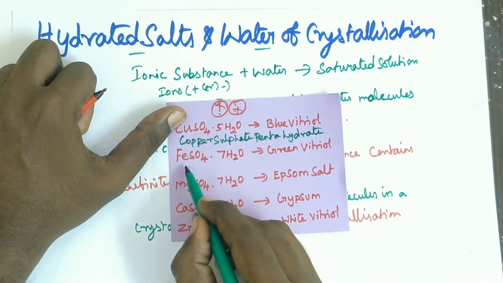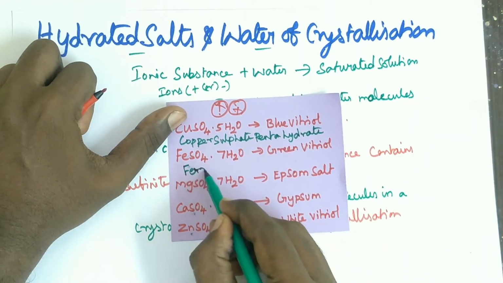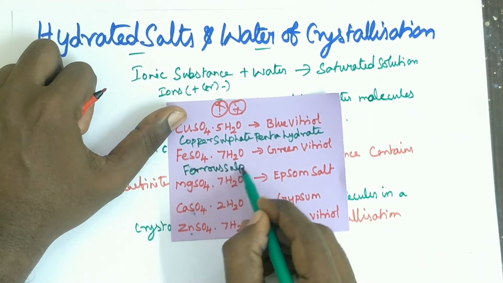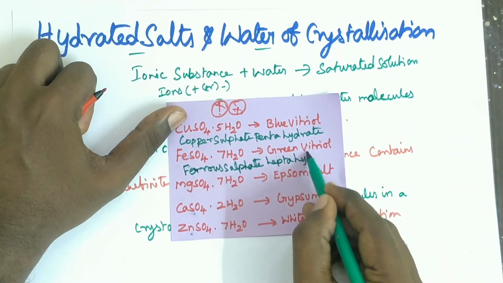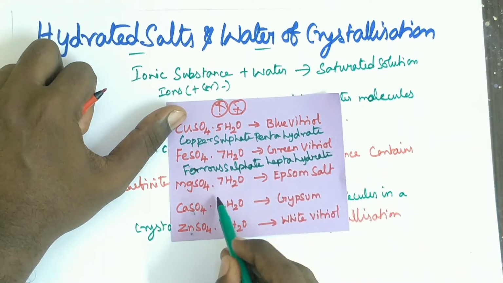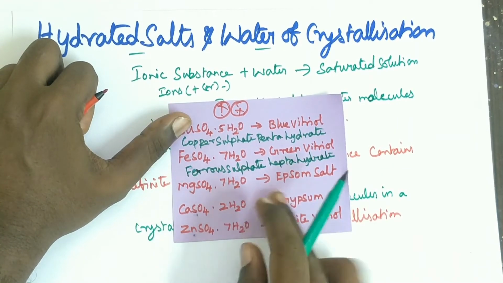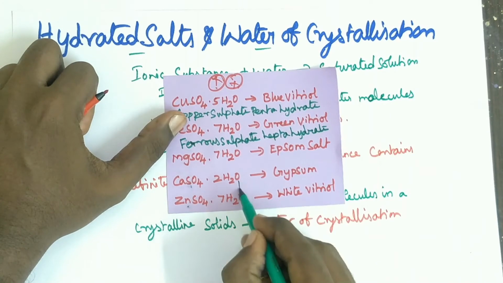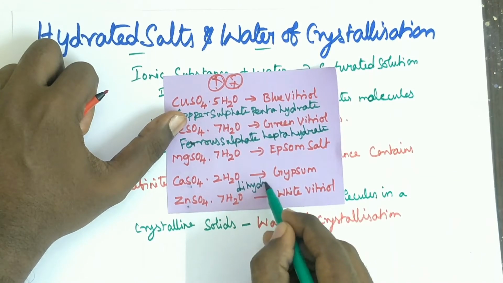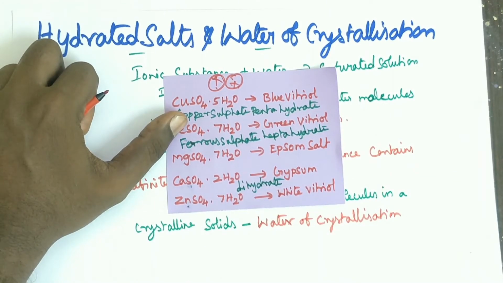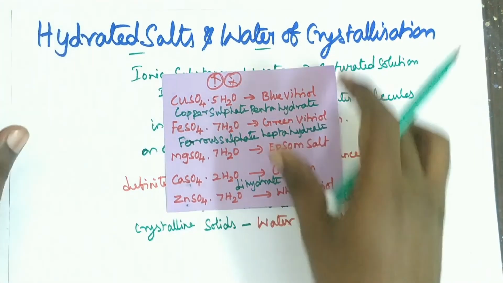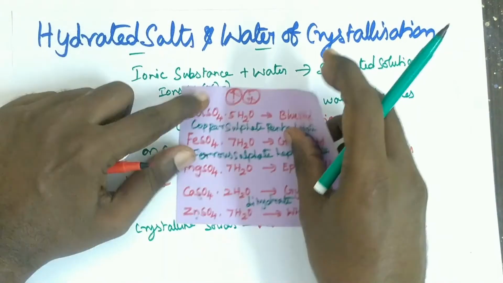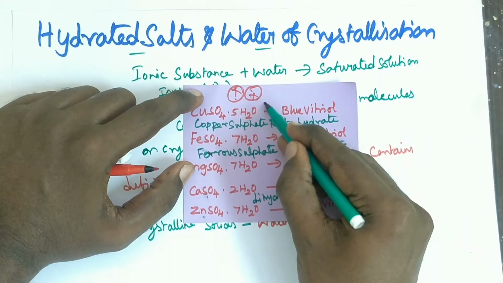So pentahydrate. Similarly, FeSO4 means ferrous sulfate, heptahydrate. Similarly for Epsom salt, magnesium sulfate, heptahydrate. Calcium sulfate, dihydrate, because the number of water molecules is 2. White vitriol means zinc sulfate, heptahydrate. Similarly, we will try the remaining compounds. Let's see some examples.